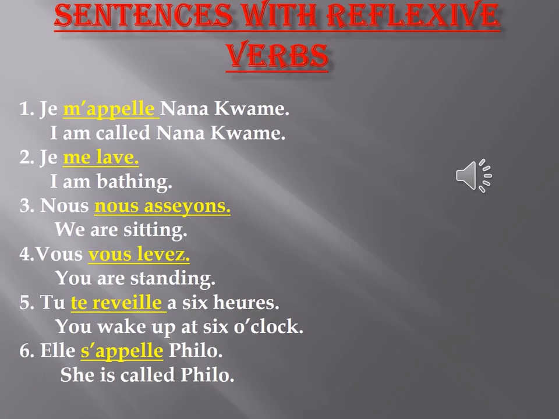You are standing. So you realize that je takes me, but in the first verb we have appeler, which starts with a vowel. So the E is omitted, and we have m apostrophe instead of me. Then for lave we have me lave, because we are talking about the first person singular, that is je, I. Then we have nous nous asseyons. So we realize that nous takes nous, then vous also takes vous.